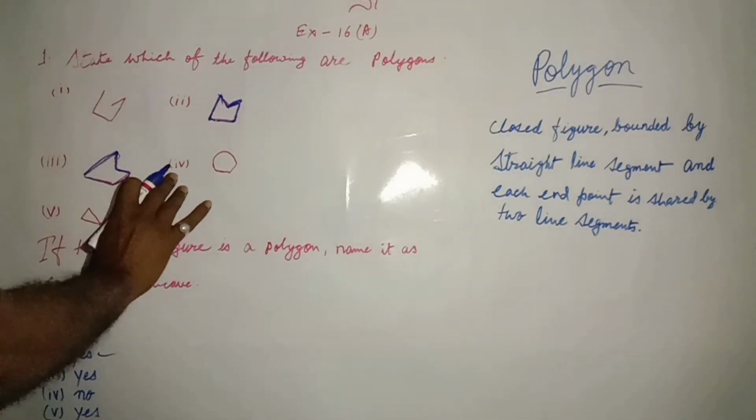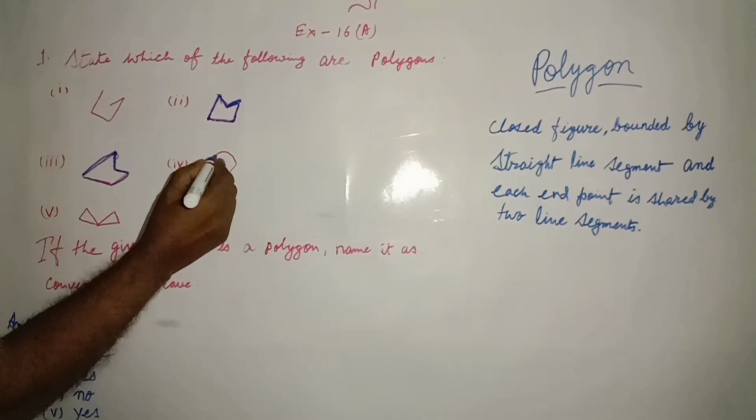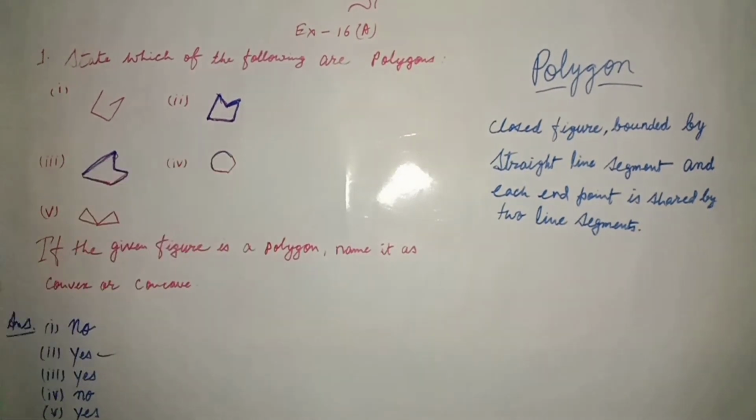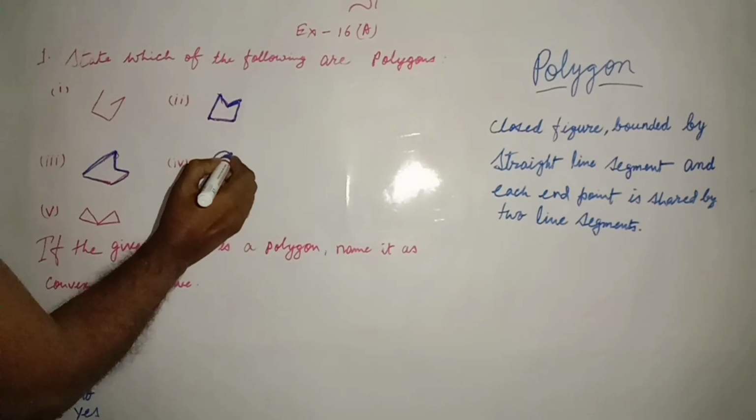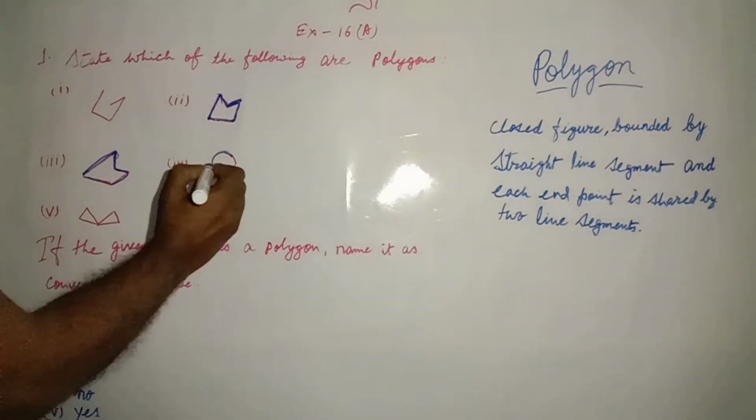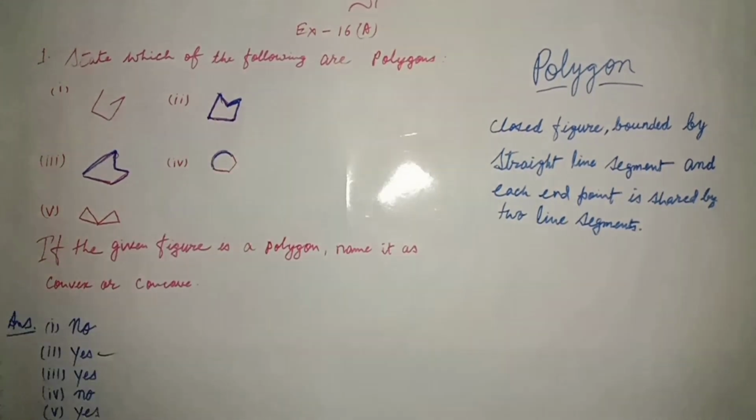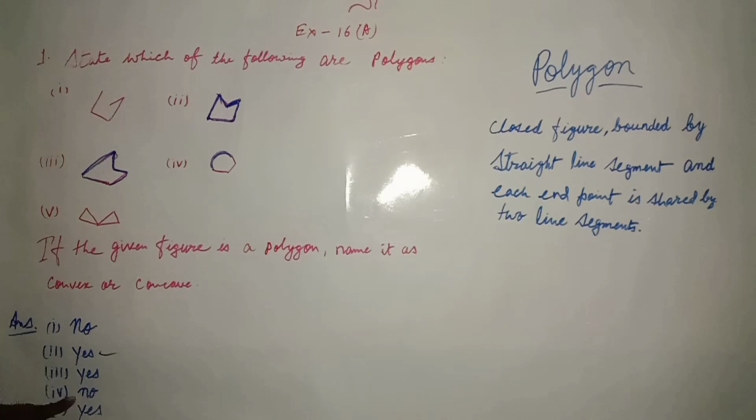Now we will see the question number 4. See, here is a curve, not a straight line. Firstly, we will say that this is not a polygon because here there is no line segment. It is a curve. So for this one, the answer will be no.